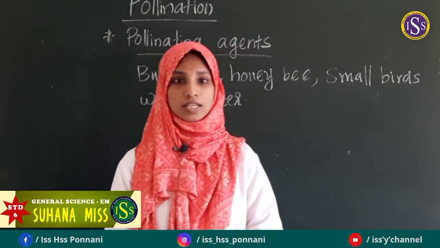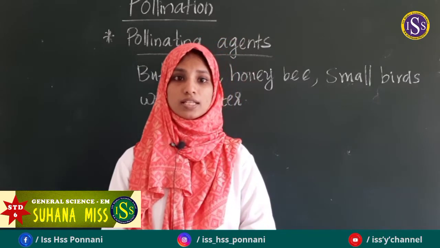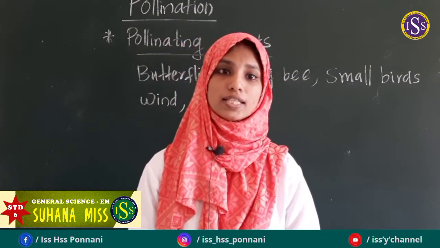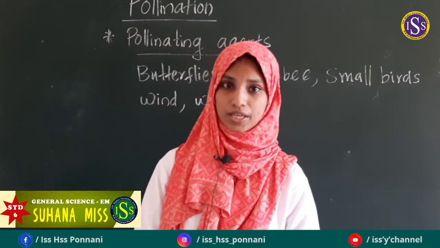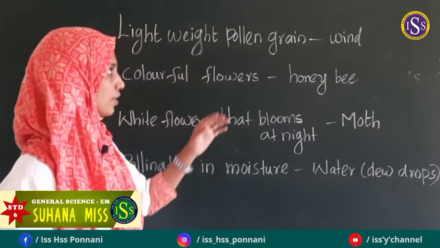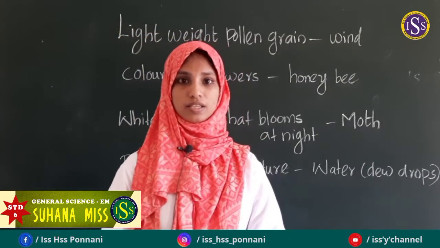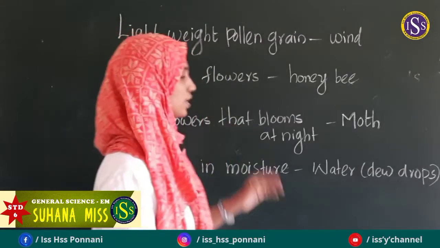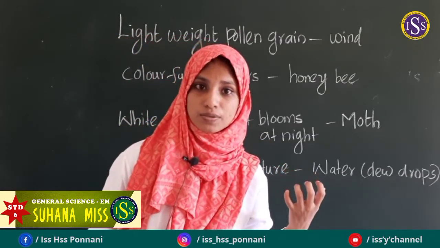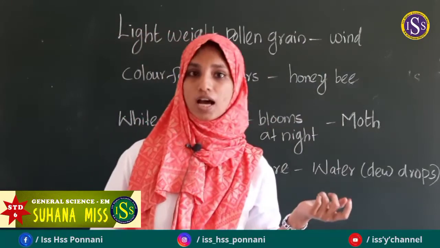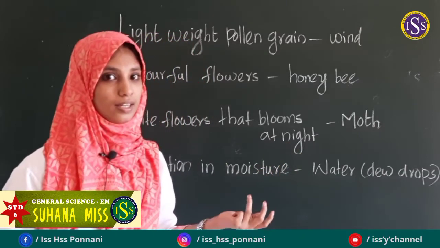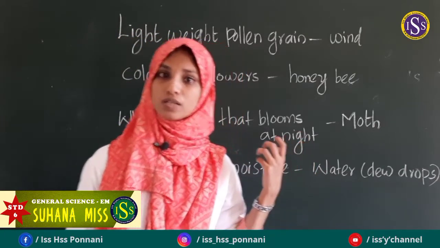Next, here is an activity for you. Some features of flowers are given and we have to write the pollinating agent in each case. First, lightweight pollen grain. For pollinating the lightweight pollen grain, which agent is used? Wind. Which are the plants? Paddy, maize, sugarcane. They have lightweight pollen grain.